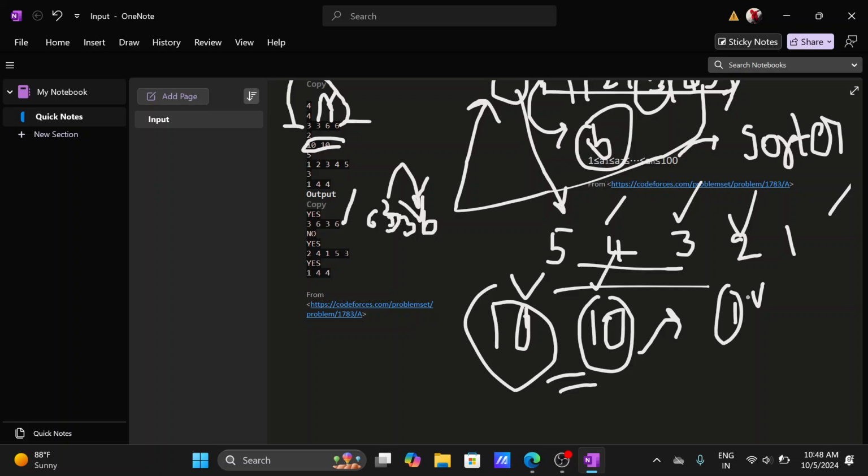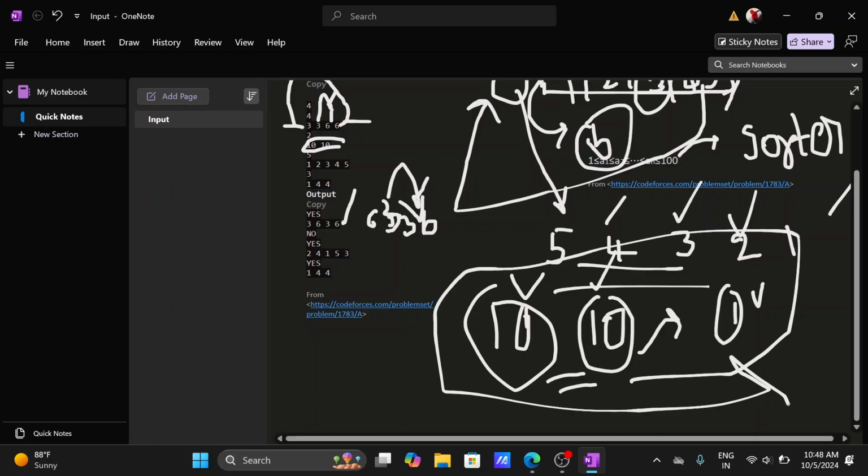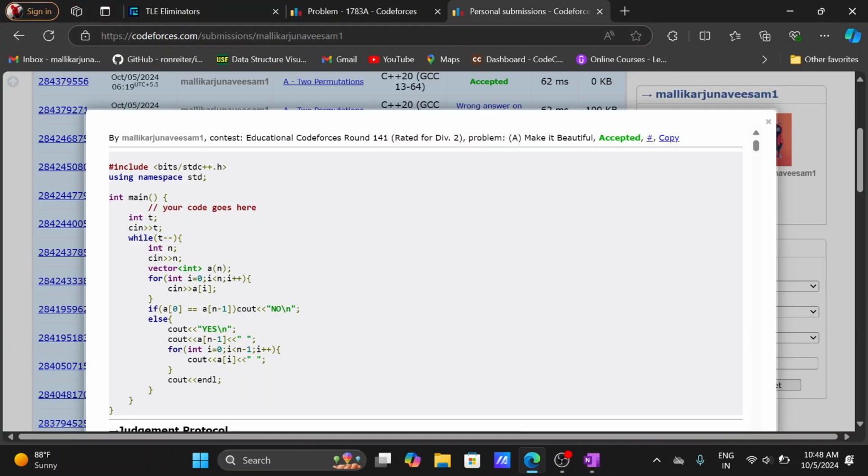No matter how many times you reorder, you get the same as before. So for this type of condition, we have to print "no" directly. It's not possible, so "no" is the output. See here, for this, "no" is the output. Hope you understand this.